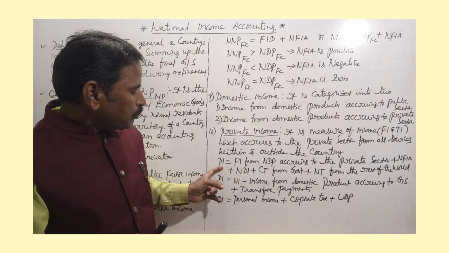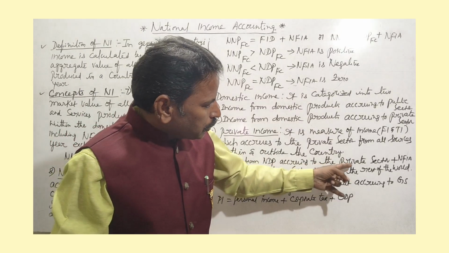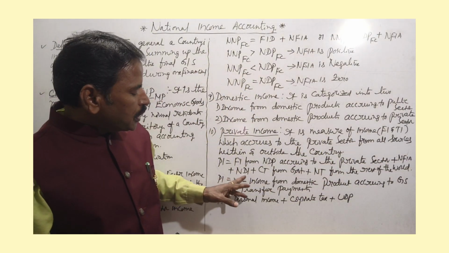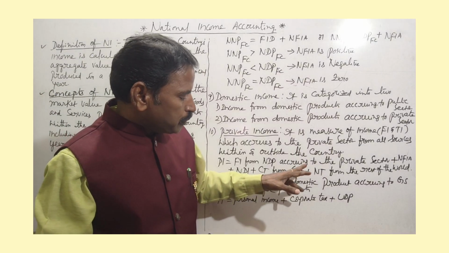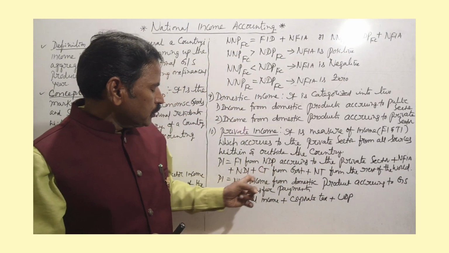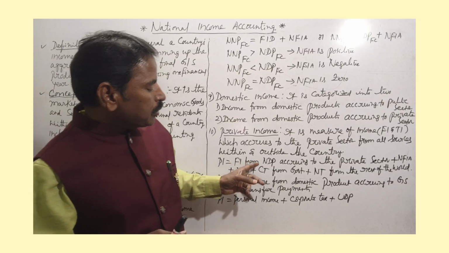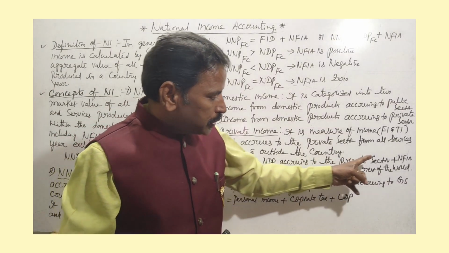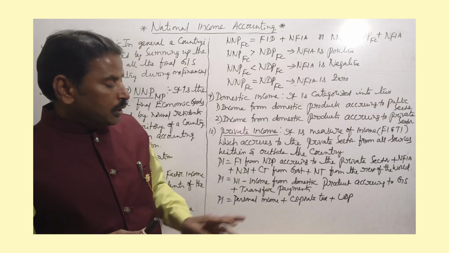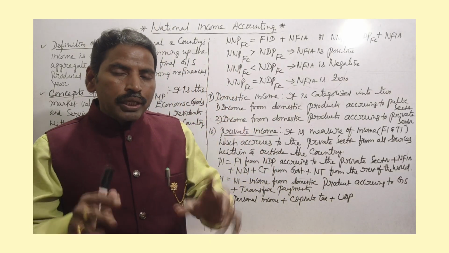One: private income is equal to factor income from net domestic product accruing to the private sector plus net factor income from abroad plus national debt interest plus current transfers from the government plus net transfers from the rest of the world. We add all these, then we get private income.